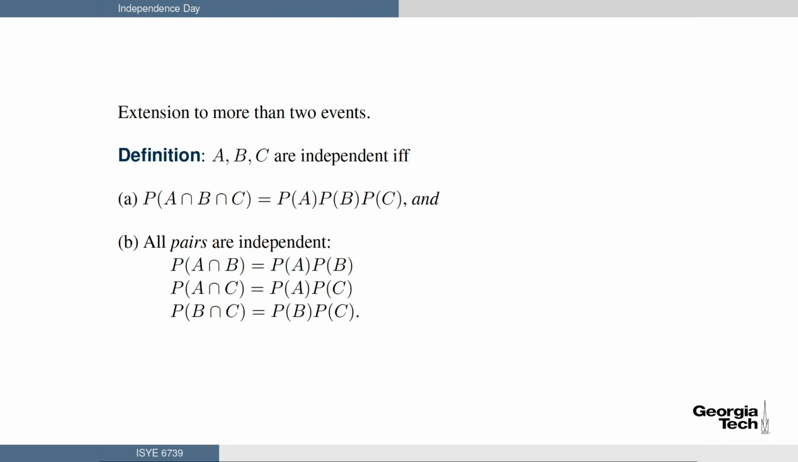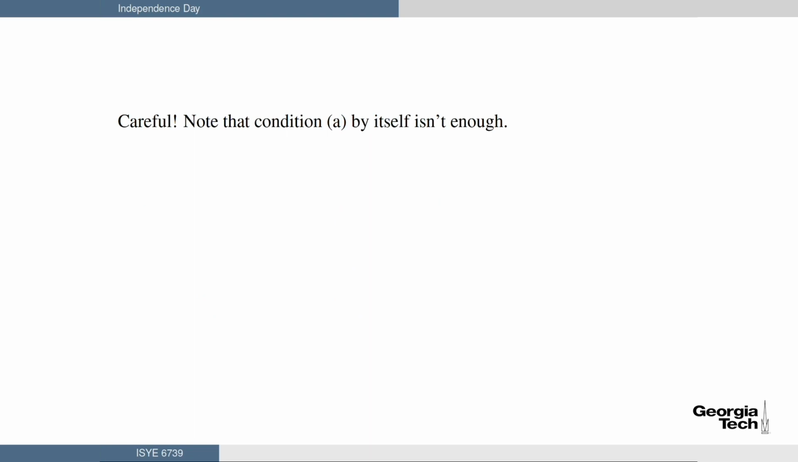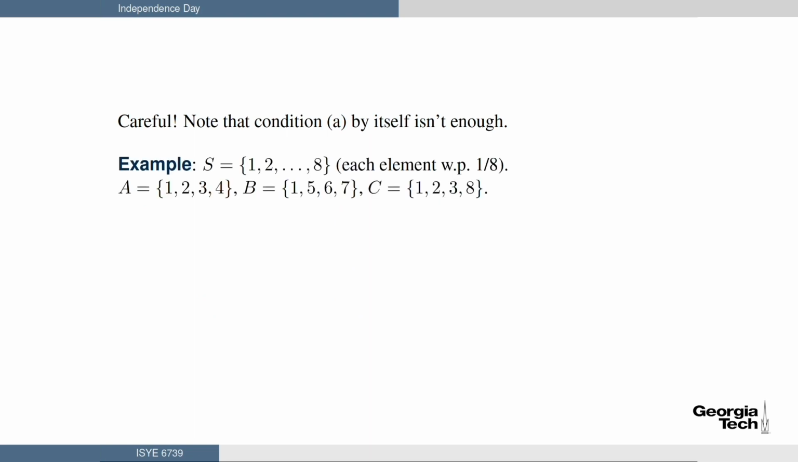Does that make sense? Yeah. So you have to be very, very, very careful about that. So what I'm going to do is show you why you've got to be careful. Here's an example. Condition A, the triple intersection, is not enough. Okay, so let's see what I mean by that. Suppose I'm doing one of these D&D dice tosses, and so the sample space of the 8-sided die, because I'm a little elf, is just 1, 2, 3 up to 8, each with probability 1/8.